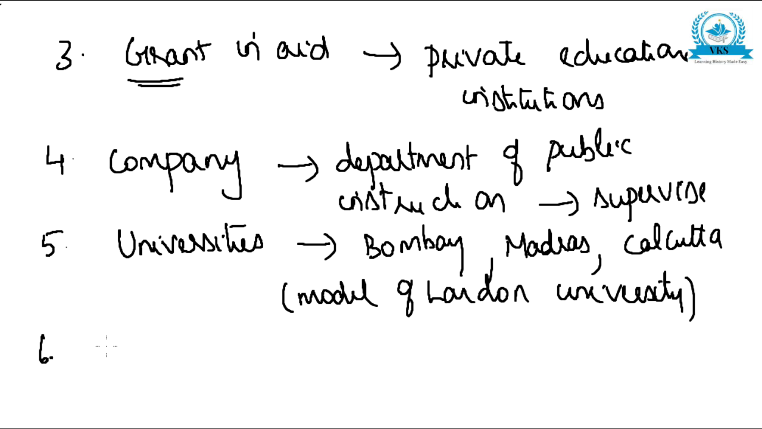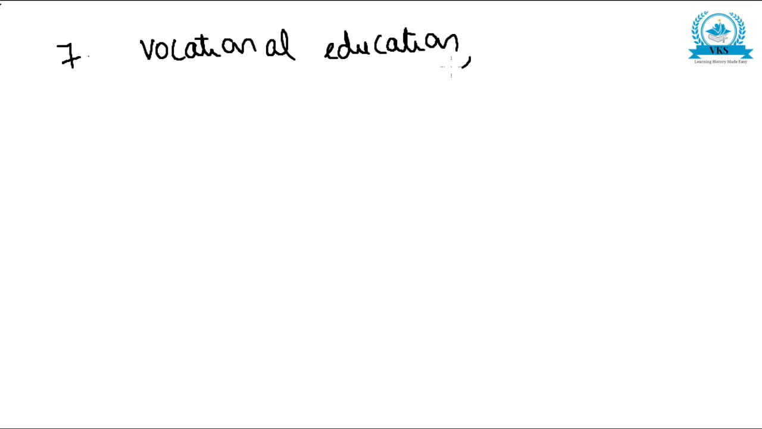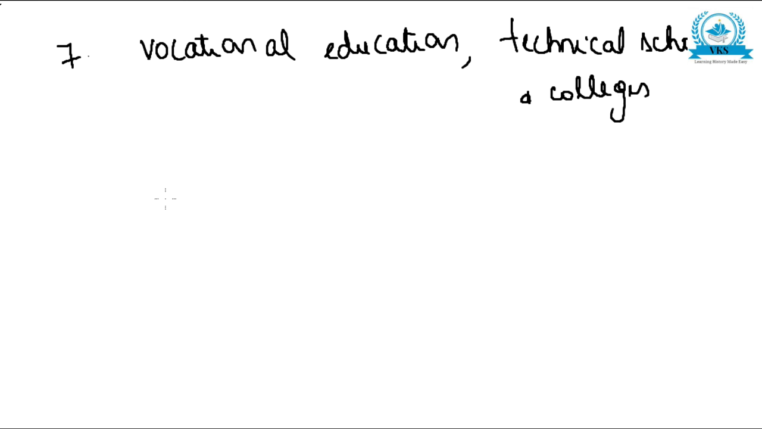The sixth recommendation was to open teacher training colleges. That was the sixth recommendation. Now the seventh recommendation was to establish vocational education and also technical schools and colleges. To establish vocational education as well as technical schools and colleges.